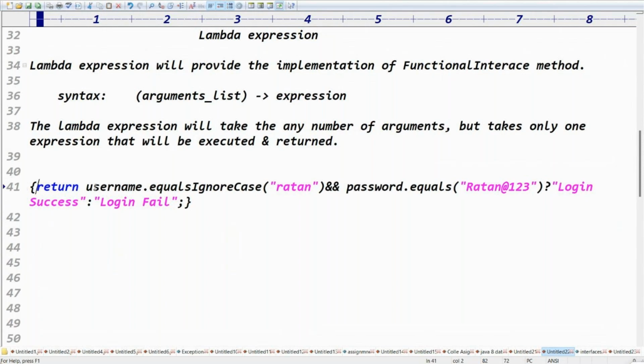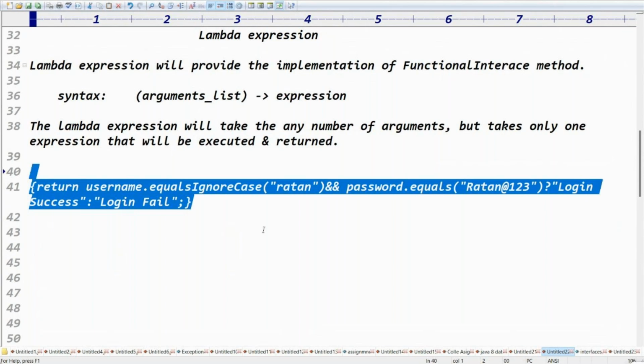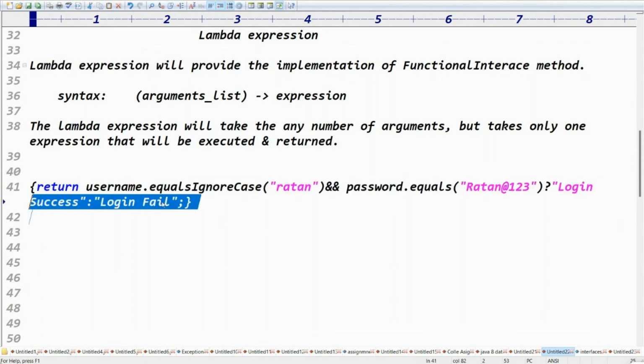Okay. In that case, you can just copy paste this. That's it. Are you clear now? Yes. You guys are clear now? Yes. Let me write this code.